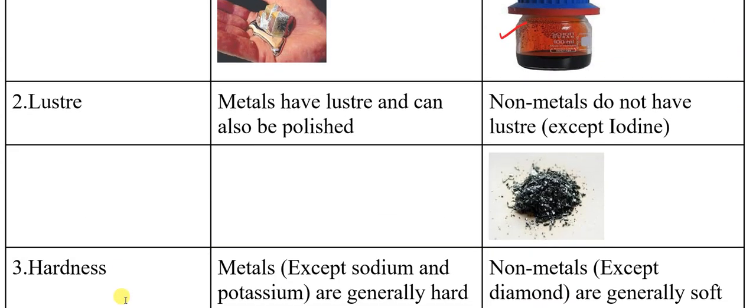Next, lustrous. Most metals show lustre, and they can be polished with the help of sandpaper. Whereas non-metals won't show lustre. Most non-metals are gases, so they won't show lustre. But there is an exception, iodine. You can see iodine in the image. This iodine is a solid which shows lustrous nature. That is one exception for non-metals. Mainly we have to focus on exceptions.